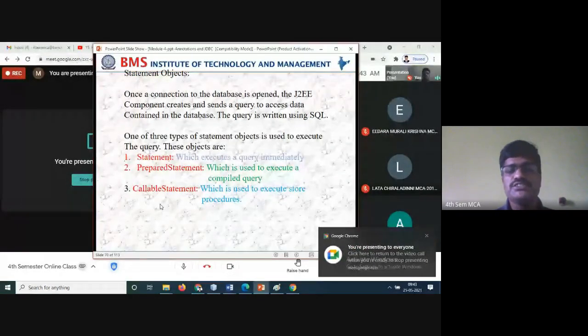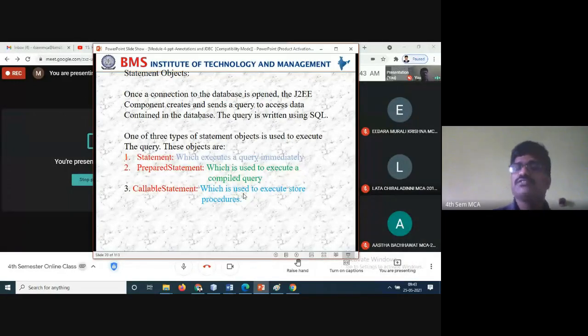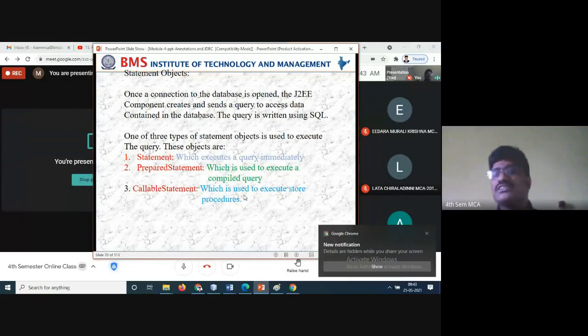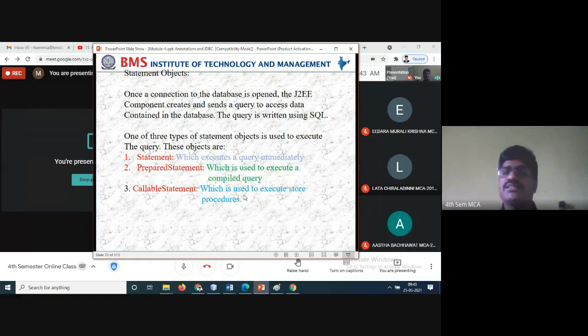Callable statement, which is used to execute stored procedures. Once you write the procedure, procedures are also called functions. Once you write those functions, the statement that executes them is nothing but the callable statement. So you can call one more function, and then you can close it.